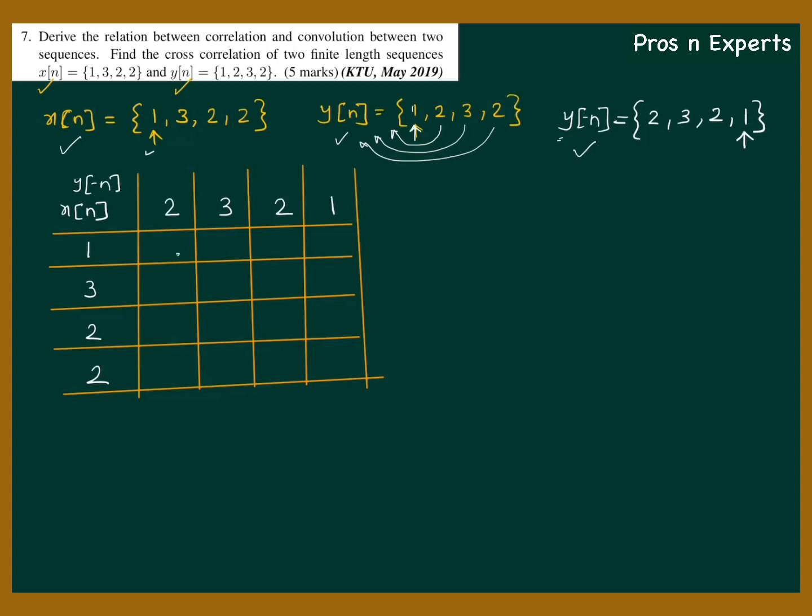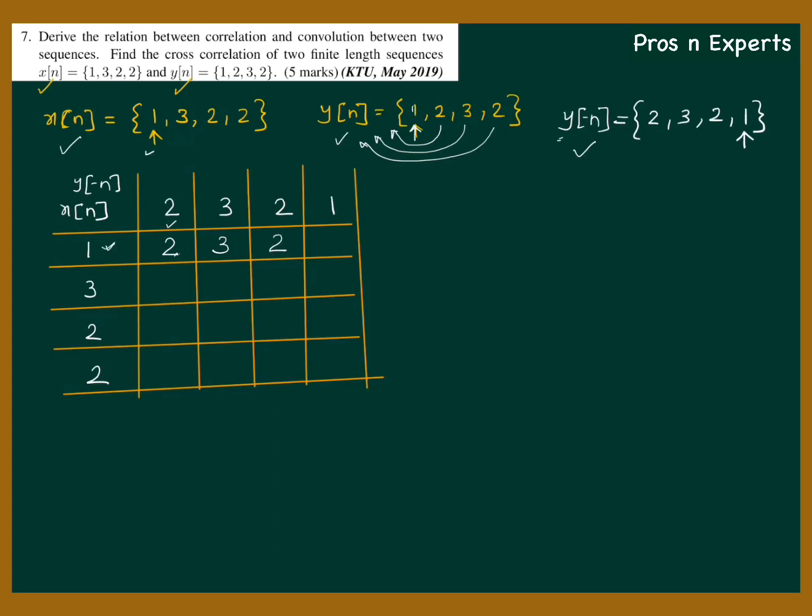What I'm going to fill in this cell is the product of this value and this value. 1 into 2 is 2. And what will be in this cell? It will be the product of 3 and 1. So 3 into 1 is 3. And I know what should be filled in this cell. It should be 2 into 1, which is 2.